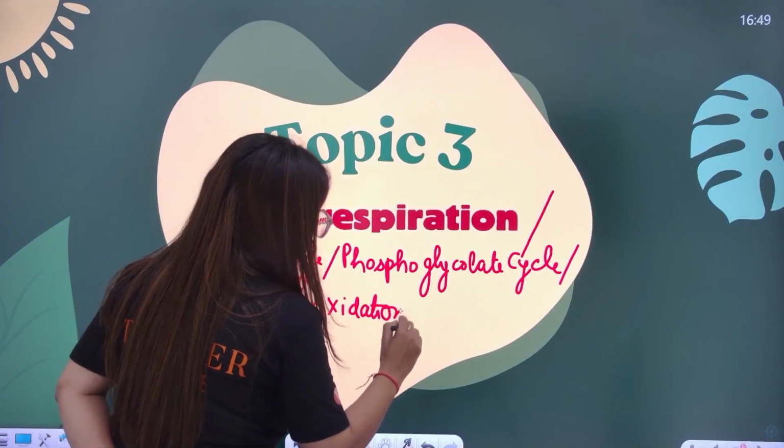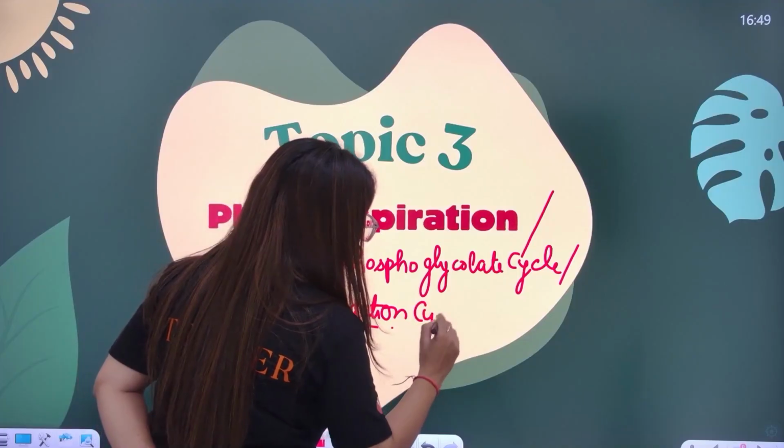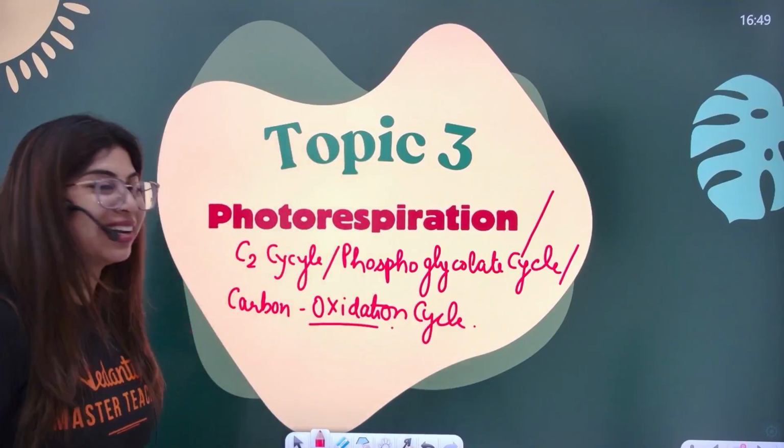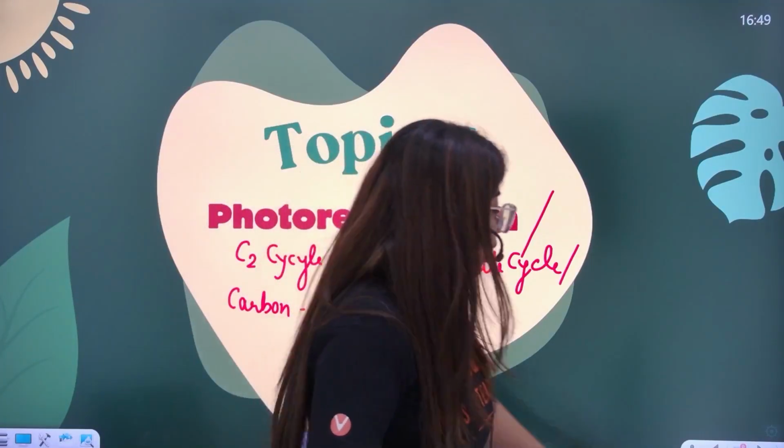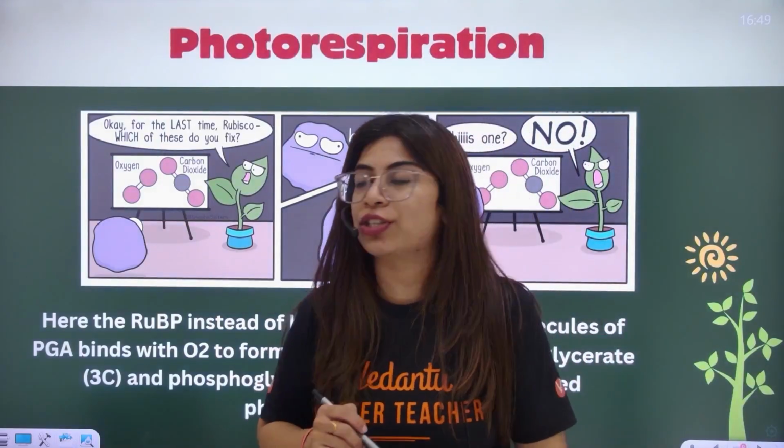Bachcho, an oxidation cycle, because Rubisco's oxidation occurs here instead of carboxylation. So these are multiple names that you might hear given to photorespiration.